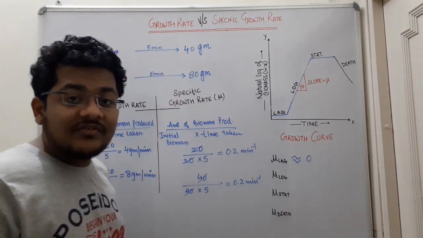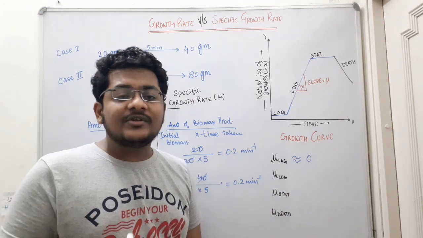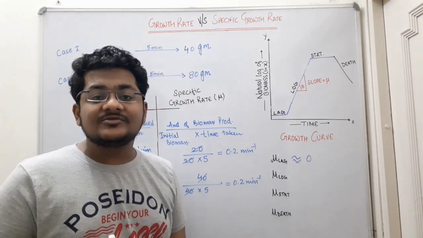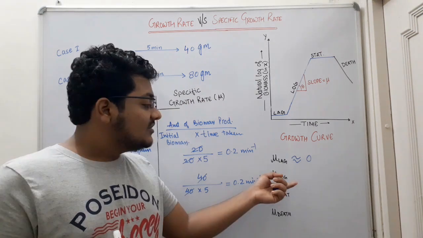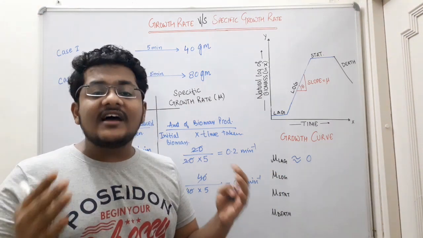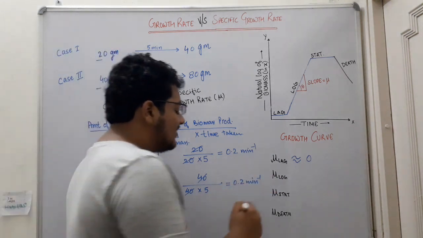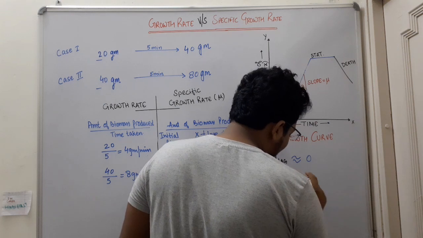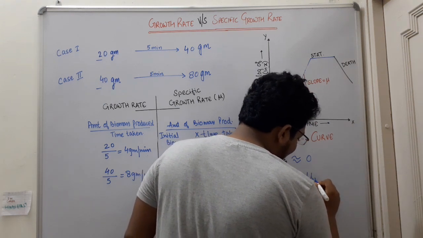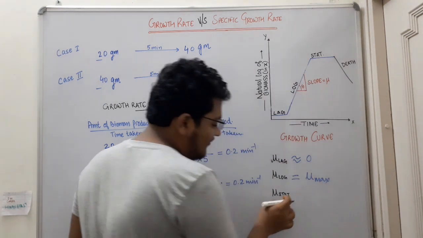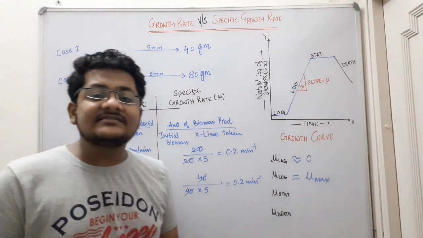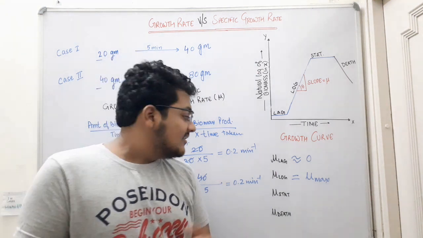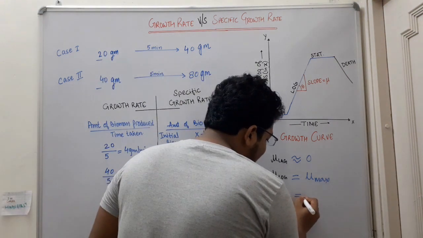Now we come to the log phase. The log phase is the exponential phase, or the phase of maximum growth rate, maximum specific growth rate. It is in the log phase that the entire biomass is produced. So in the log phase, the specific growth rate is maximum. Now we come to the stationary phase. Again, as the name suggests, stationary, there is no increase in the cell biomass. So it is also equal to zero.